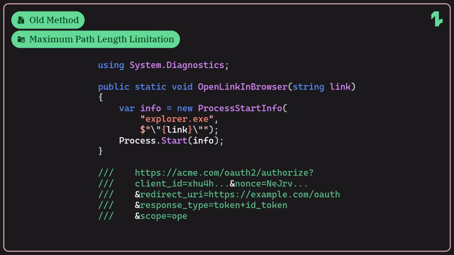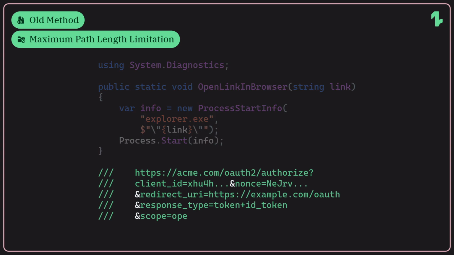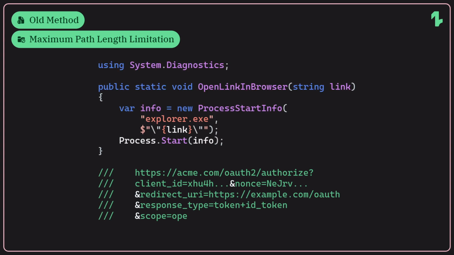Since this method tries to open the URL using File Explorer, the URL is limited to be shorter than 260 characters, which is the maximum path length limitation in Windows.